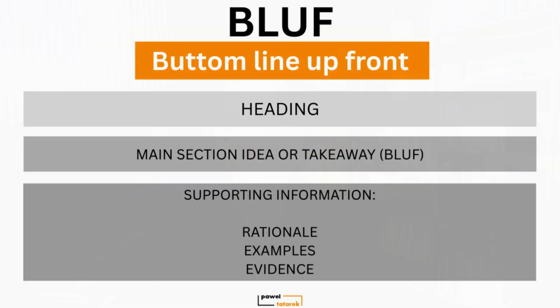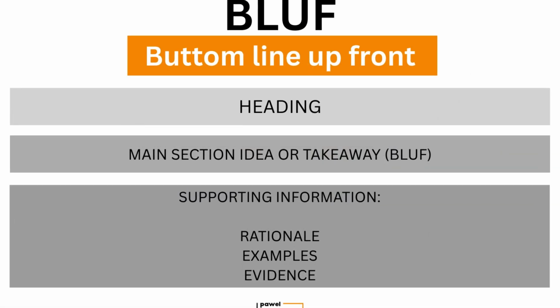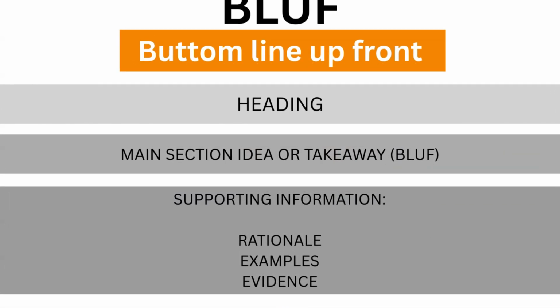Leading with the key takeaway, or the bottom line, up front increases the chances LLMs cite your content. In my articles, I start with one clear sentence summarizing the main takeaway. Only then I unpack the reasoning and provide examples or supporting information. AI systems often cite the first 1 or 2 sentences after the heading, so front-loading it or using the inverted pyramid style with answer first and details later caters to this preference.